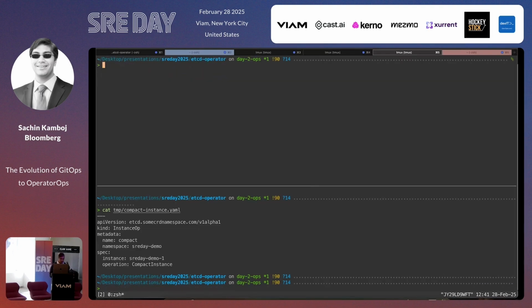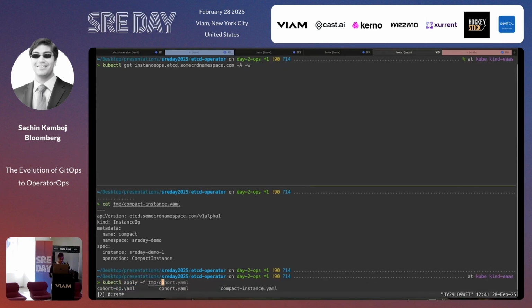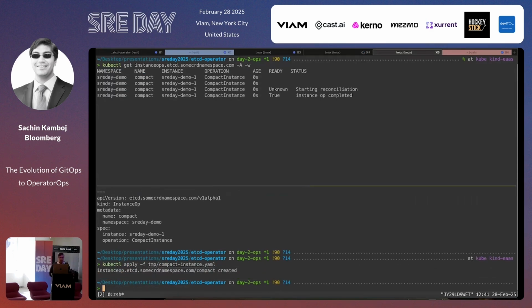Just to show you before I run this, I can do a kubectl get instance ops with a watch. And then I'm going to apply this, the compact instance. That's all I really had to do.